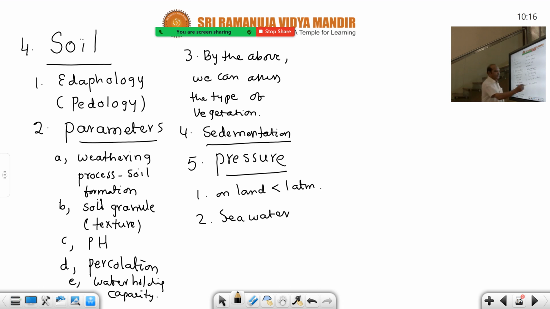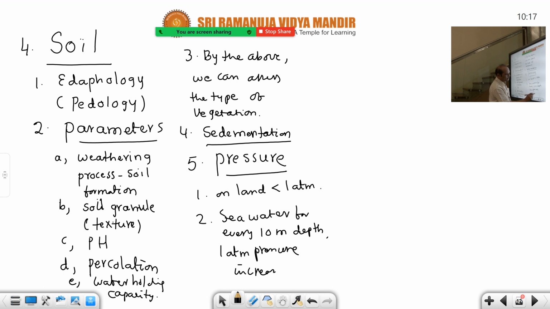For every 10 meters depth, 1 atmosphere pressure increases. This should be noted down. That's why all invertebrates living in the sea water face more pressure problems.